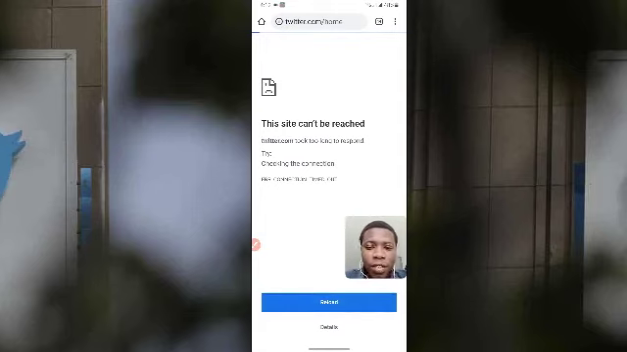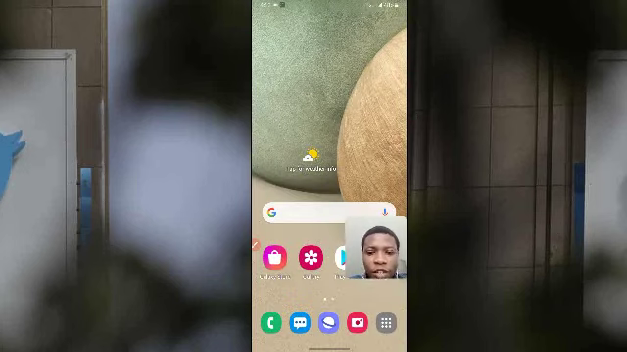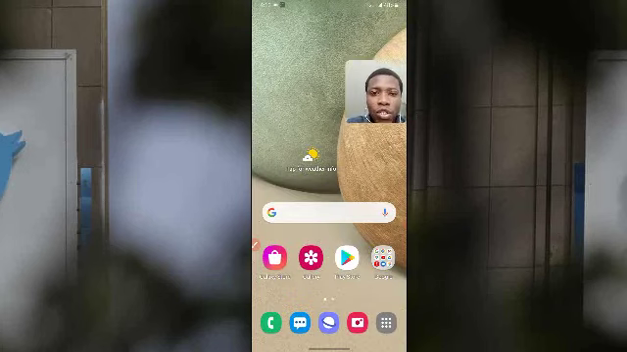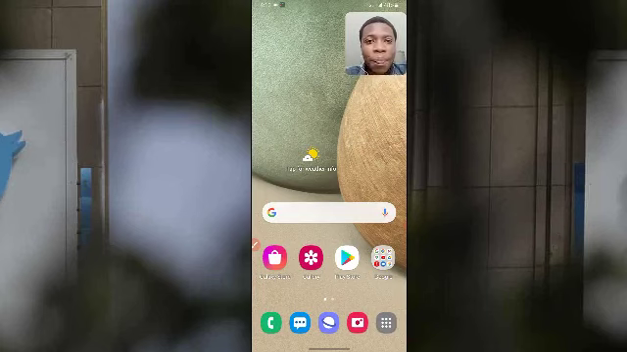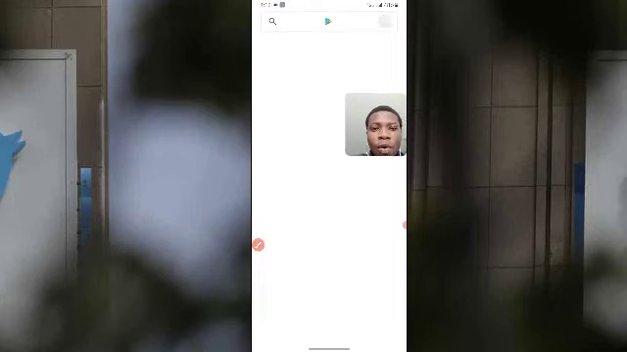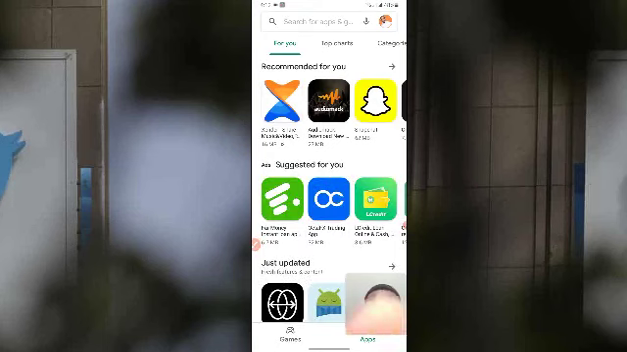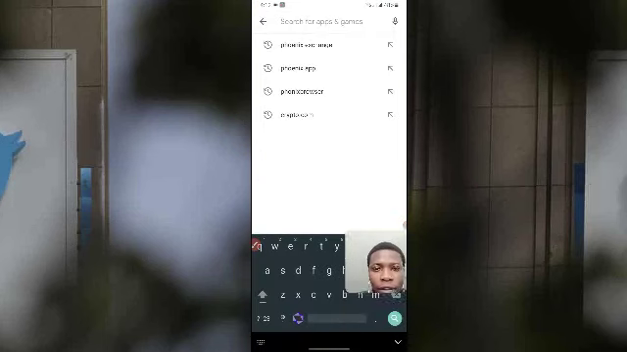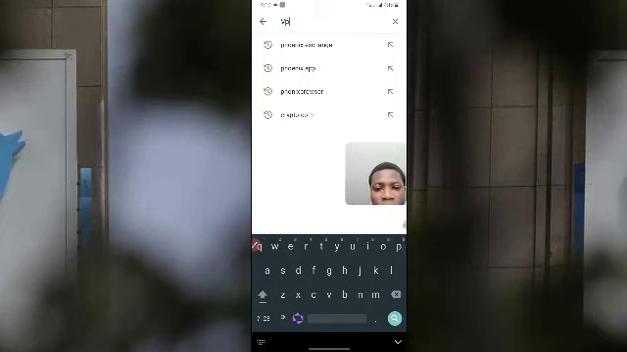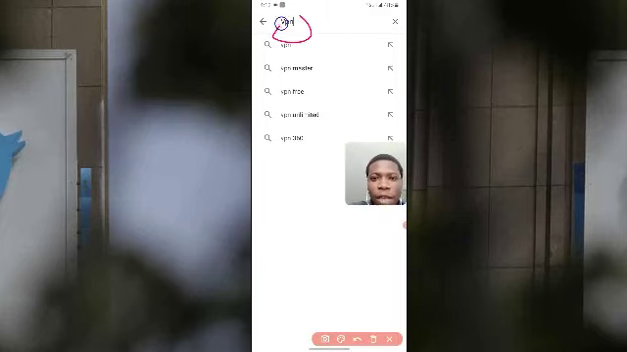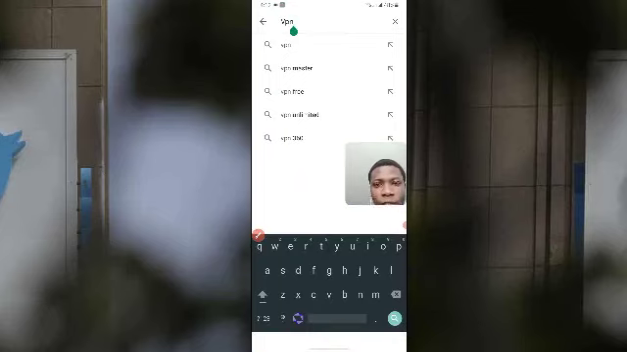So let's fix this. The first thing you want to do is, if you're using an Android phone, you go to Play Store. If you're using an iPhone, you go to Apple Store. So I'm going to click on my Play Store right here, and I'm going to look for an app called VPN. Search for VPN. Let's do that search.